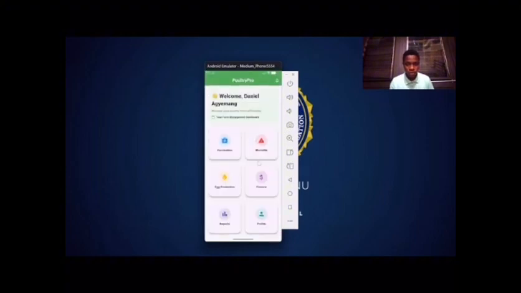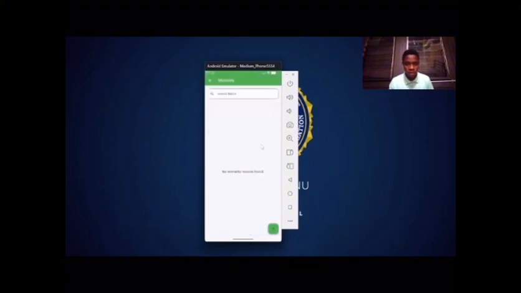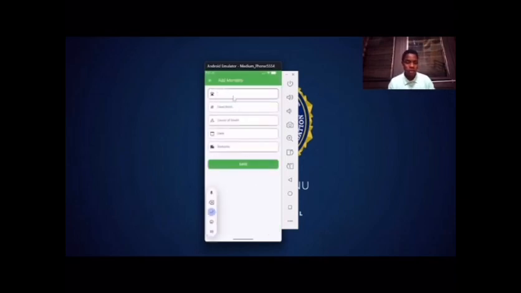So you can go to our mortality, as in the number of birds that died, or the batch name, from which flock that died, the number of birds that died from that particular flock. Maybe it's 50.